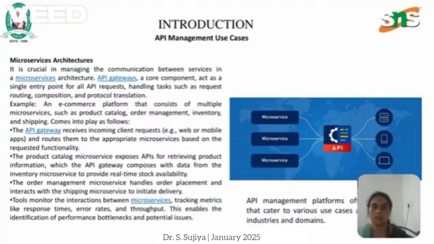Example: an e-commerce platform that consists of multiple microservices such as product catalog, order management, inventory, and shipping comes into play. An API gateway receives the incoming client requests, that is from a web or mobile app, and routes them to the appropriate microservices based on the requested functionality. The product catalog microservice exposes an API for retrieving product information, which the API gateway composes with the data from the inventory microservice to provide real-time stock availability. The order management microservice handles order placements and interacts with the shipping microservice to initiate delivery.